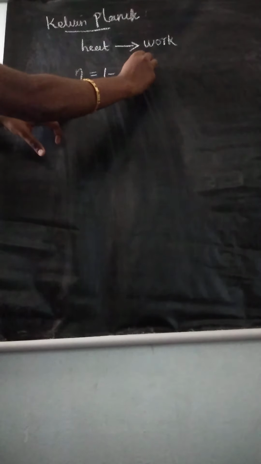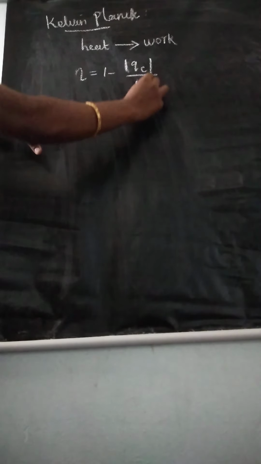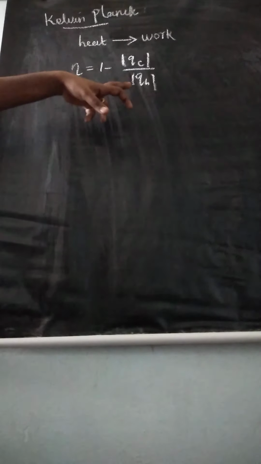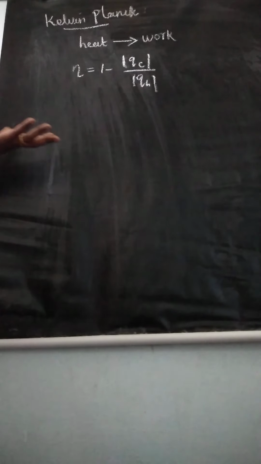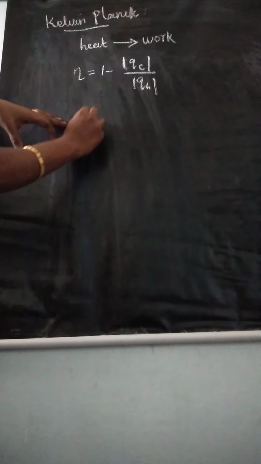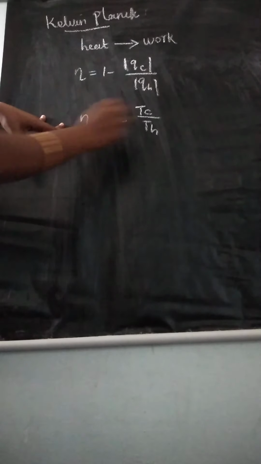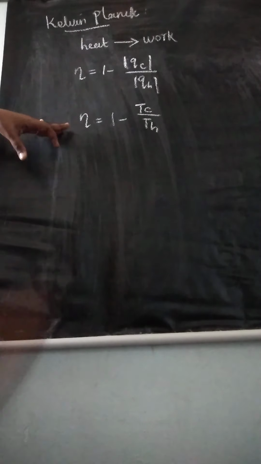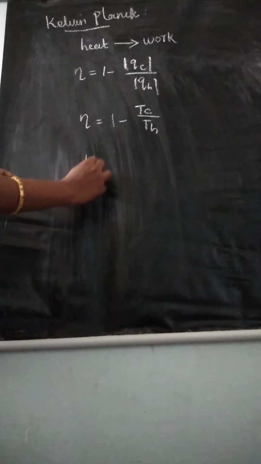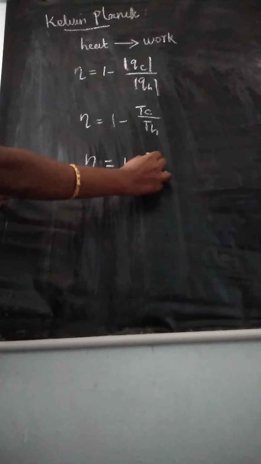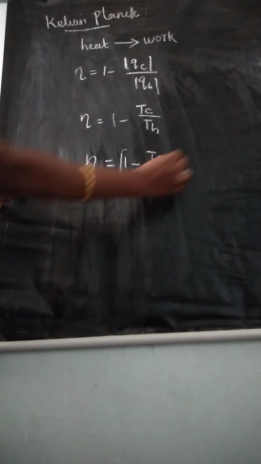And here we learn the efficiency formula. Efficiency eta is equal to 1 minus modulus of QC by QH. There, if we apply it to system and surroundings, we get the formula eta is equal to 1 minus TC by TH. And we can write the percentage efficiency formula: percentage efficiency eta is equal to 1 minus TC by TH into 100.